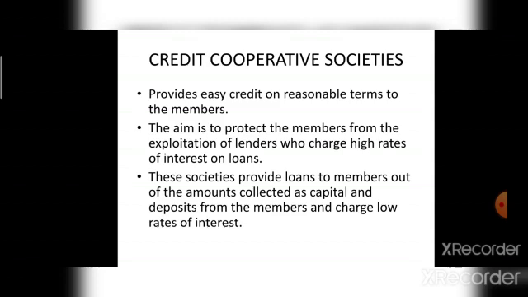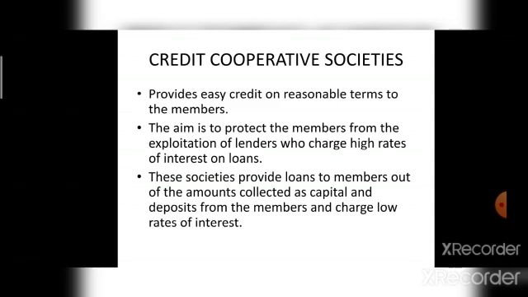The aim of such society is to protect the members from the exploitation of lenders who charge high rates of interest on loans. Such societies provide loans to members out of the amounts collected as capital and deposits from the members and charge low rates of interest. So, this is credit cooperative society.